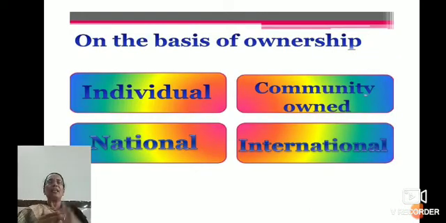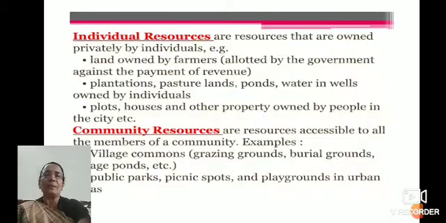And now the third is on the basis of ownership. Ownership means individual ownership, community ownership, national ownership and international ownership. Individual resources are the resources that are owned privately by the individual, for example, land owned by a farmer.